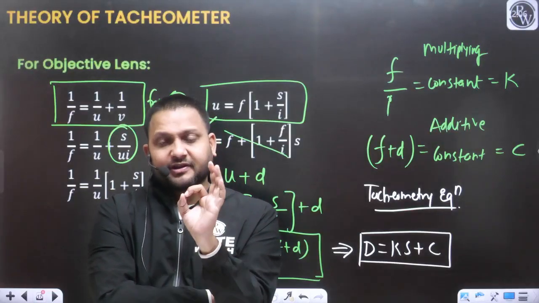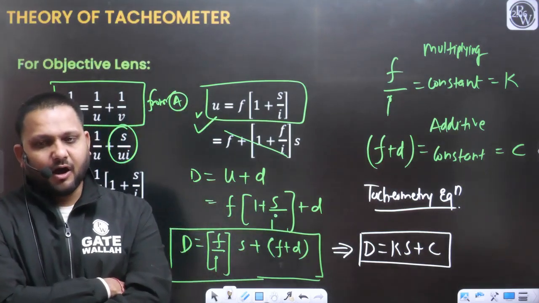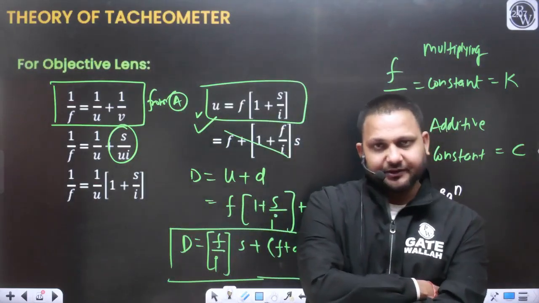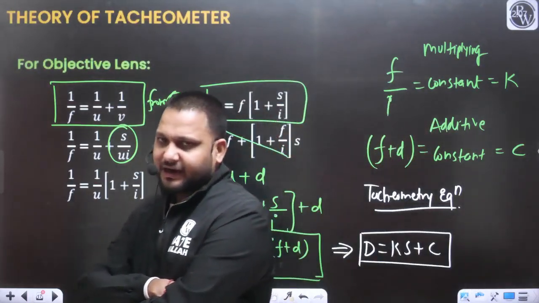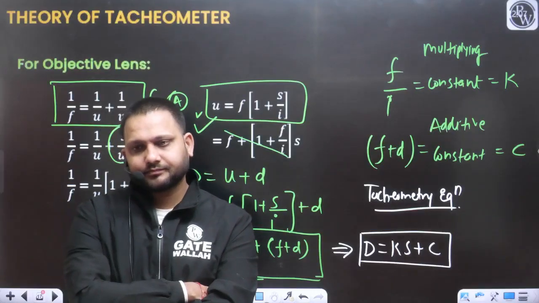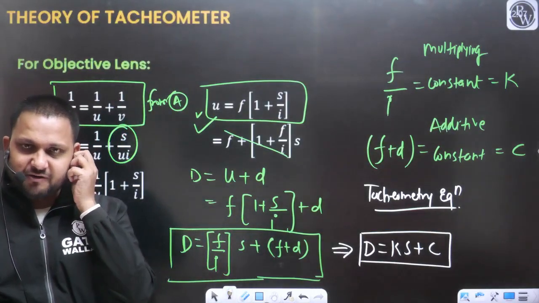We will also discuss how we will get the values of K and C, how we can define these constants, the multiplying constant and additive constant. Don't worry, for that we will have the discussion. I hope the discussion is clear to everyone.